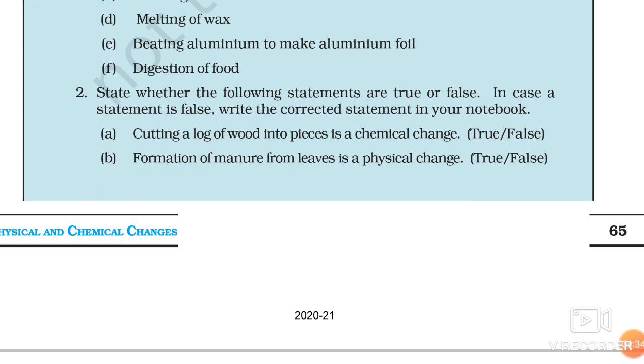Now B, formation of manure from leaves is a physical change. If there is formation of manure, the quality or property of the leaf will change and it will work as fertilizer. This is a natural fertilizer. We can't get the leaf back from the manure. So that's why this particular statement is false.